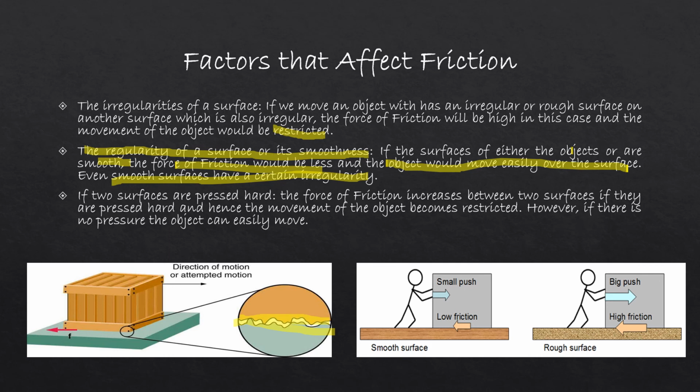So these two factors we studied. Then we discussed that if two surfaces are pressed harder, the force of friction between them increases, because the movement of the object becomes restricted. If there is no pressure, meaning no one is sitting on the mat, then the object can move easily. On a smooth surface, only a small push is required, resulting in low friction. But when the surface is rough, it opposes with high friction. So all these things regarding our today's topic.